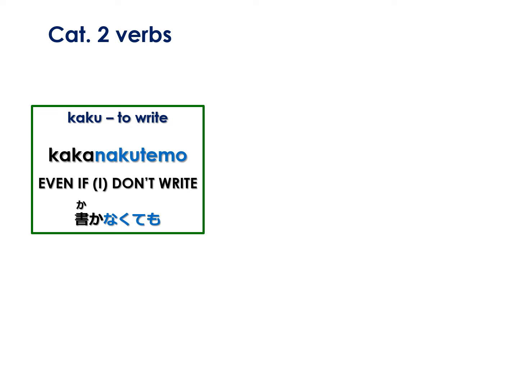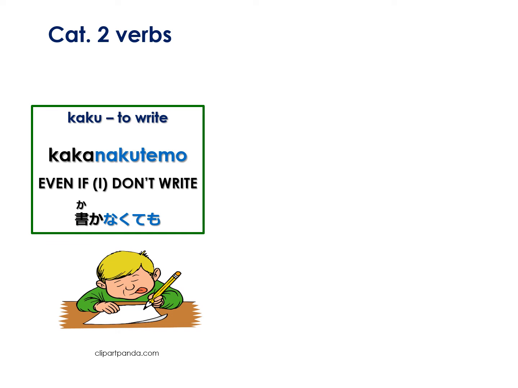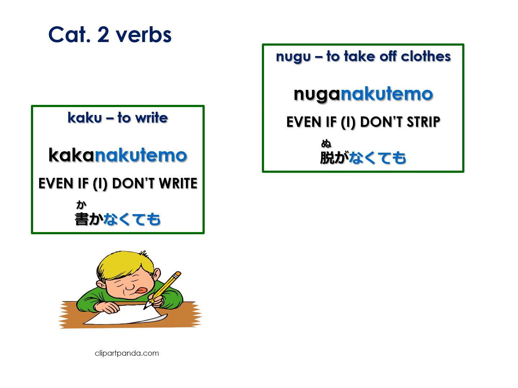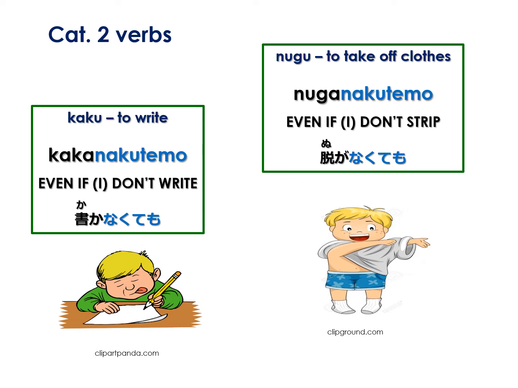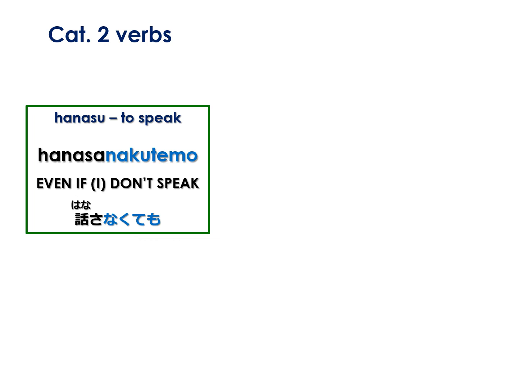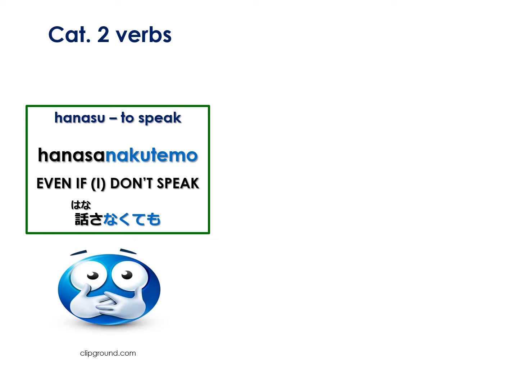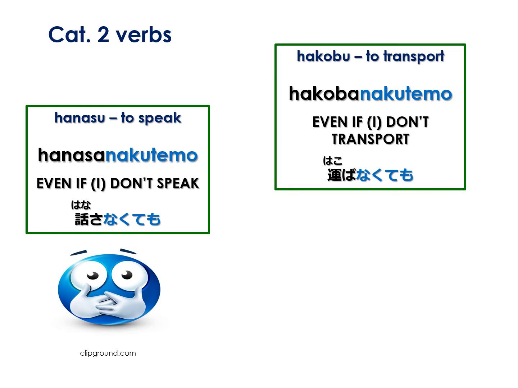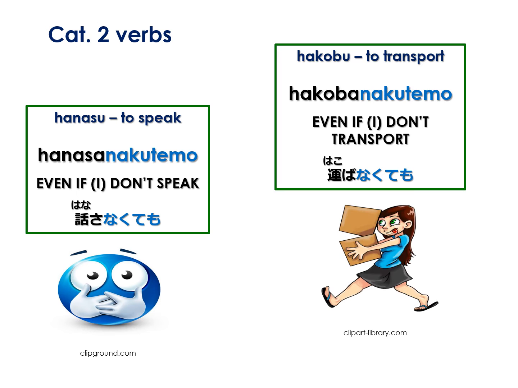And now on to category 2 verbs. Kaku means to write, and kakanakutemo means even if I don't write. Nugu means to take off clothes, and nuganakutemo means even if I don't take my clothes off. Hanasu means to speak, and hanasanakutemo means even if I don't speak. Hakobu means to carry or transport. Hakobanakutemo means even if I don't carry or don't transport.